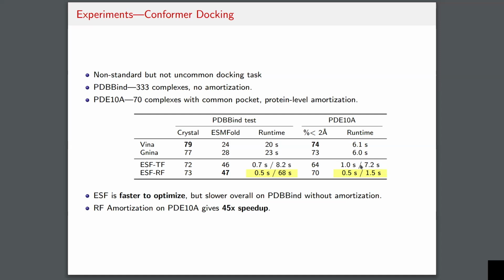And then for the translational procedure, the total runtime still remains roughly the same because, as we discussed earlier, in the translational case, you need to do new pre-computations for every ligand, right? So in the PDE10A case, since you have a library of different ligands, that still ends up being expensive. But for the rotational optimization case, because you do pre-computations at the protein level and you can reuse all of those pre-computations, the 68-second total runtime per protein ligand complex plummets to 1.5 seconds on PDE10A. And so this illustrates the benefits of amortization.